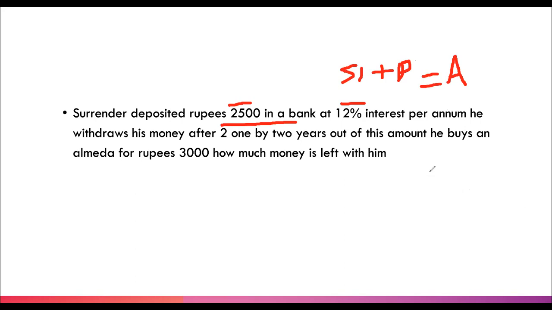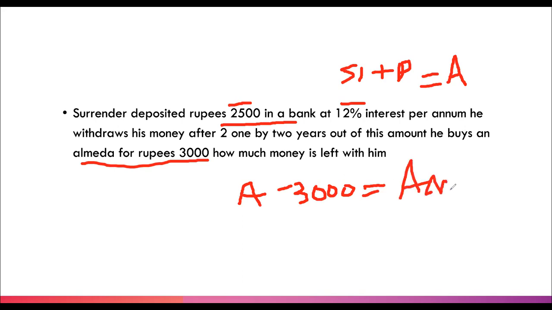And now this amount, okay, so your amount, and then from the amount, Surinder purchased the Almirah for 3,000. So you will subtract 3,000 from the amount. Great. And after that, you will get your answer, which is money left.